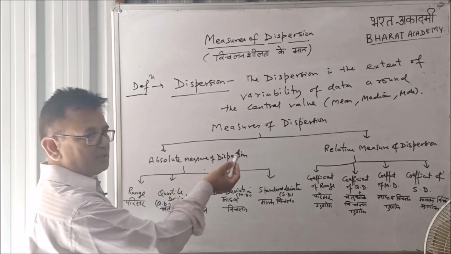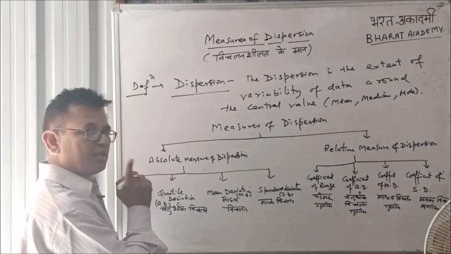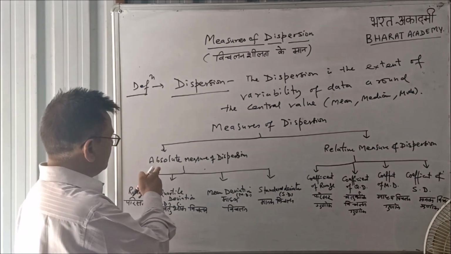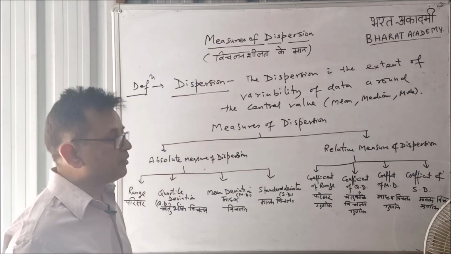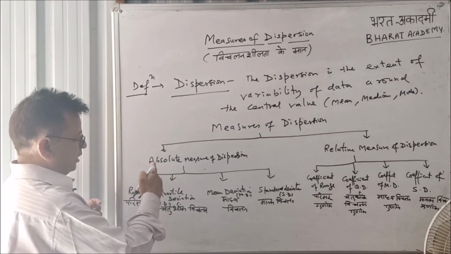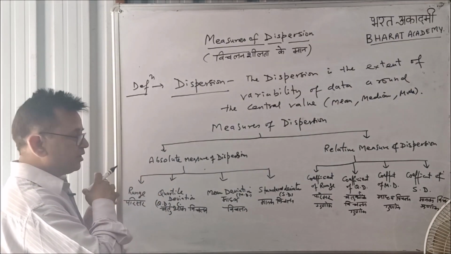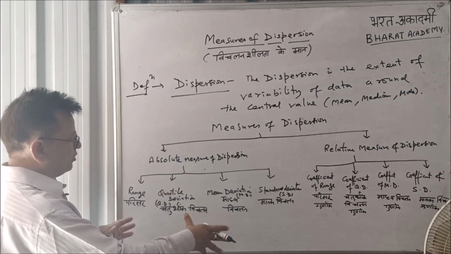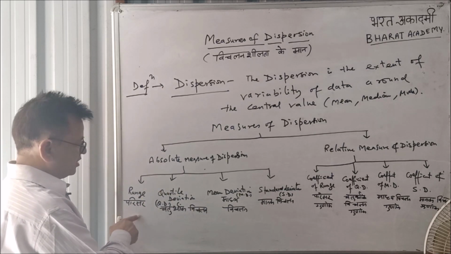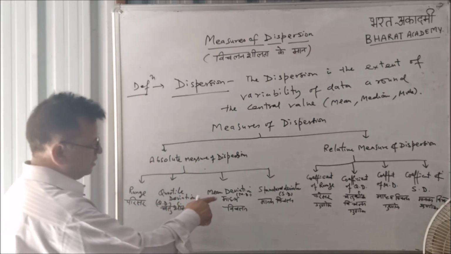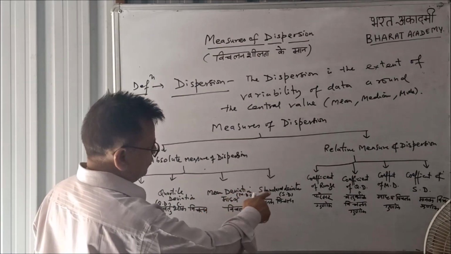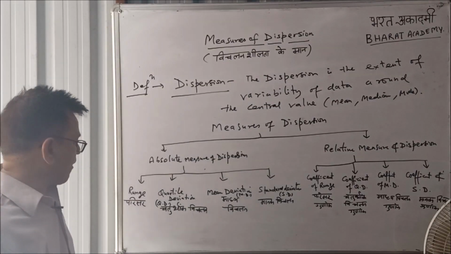There are certain measures of dispersions. There are basically two types of measure of dispersions. First is absolute measure of dispersion, second is relative measures of dispersion. Absolute measure of dispersion can be classified into 4 ways. First is range, second is quartile deviation, third is mean deviation, fourth is standard deviation.